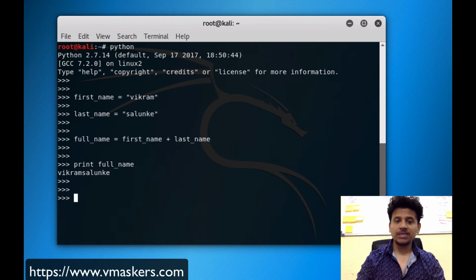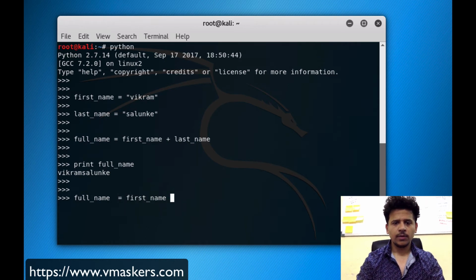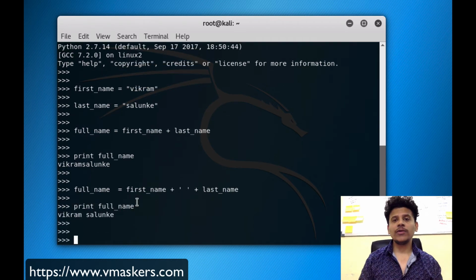Now let's put a space in between. For that we will use first name plus a space in single quotes and then plus last name. Let's print full name. So we have used the plus operator to combine two strings.